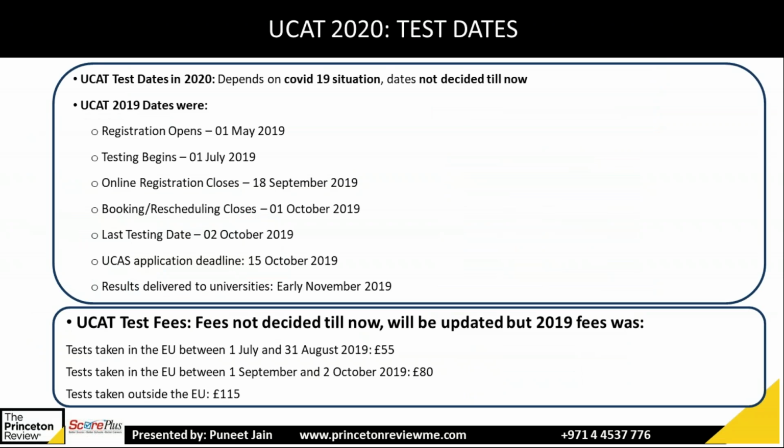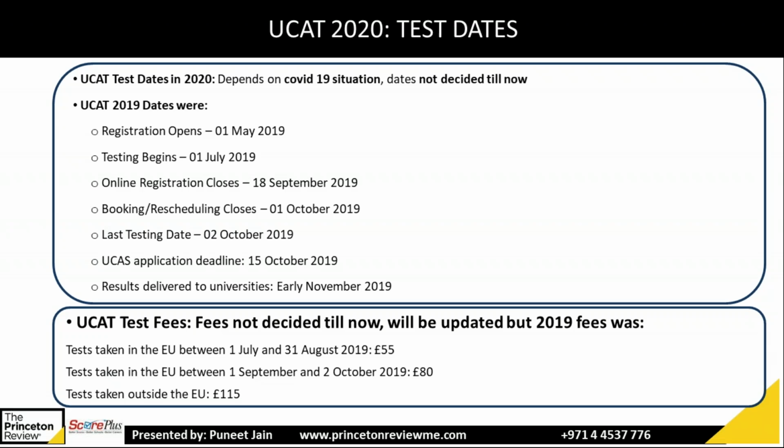Now, coming to the exam dates for year 2020, there is nothing final till now for 2020 due to COVID-19, but we can check from year 2019. They might postpone or delay, but it's not final till now.